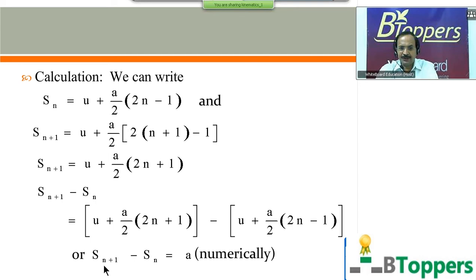So the difference between displacements covered during successive seconds will be numerically equal to acceleration, if the particle moves with a constant acceleration along a straight line path.